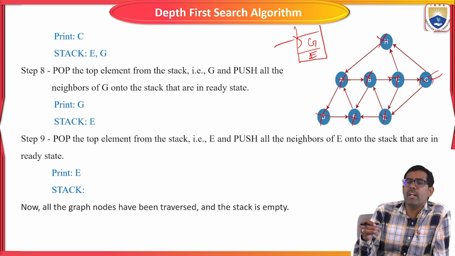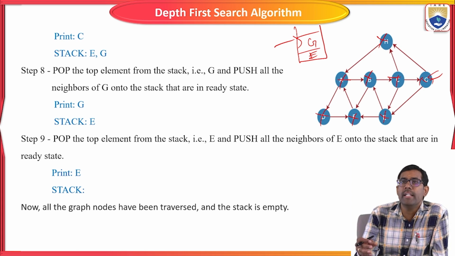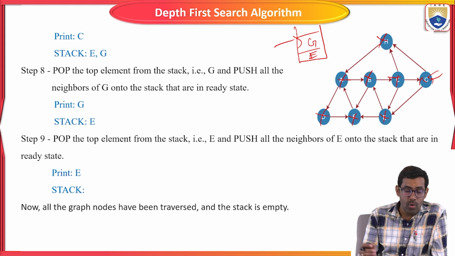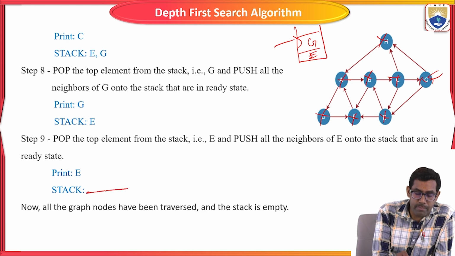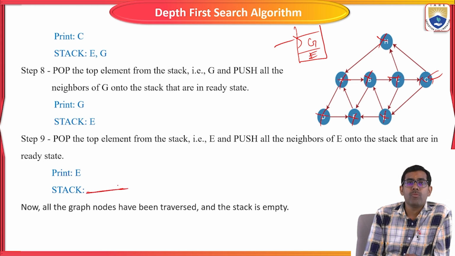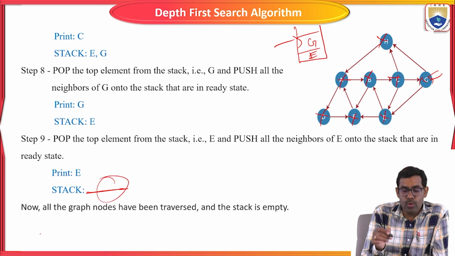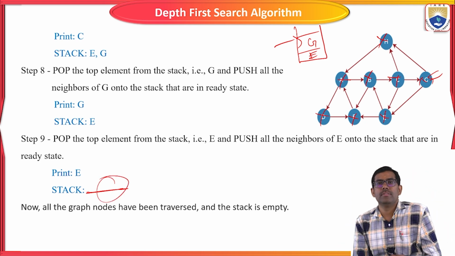All the vertices are visited using the DFS traversal. The stack is empty, so nothing is there, and all the graph nodes have been traversed.